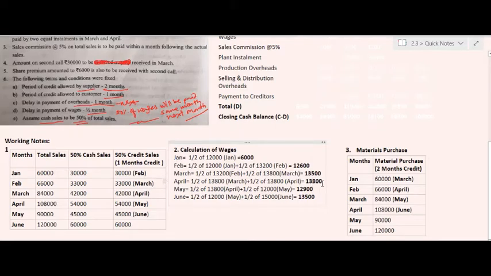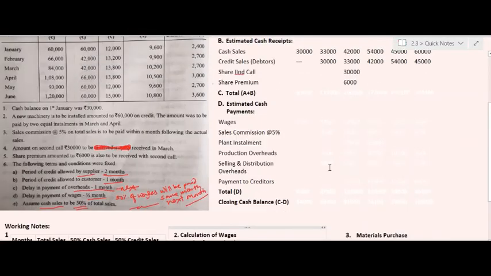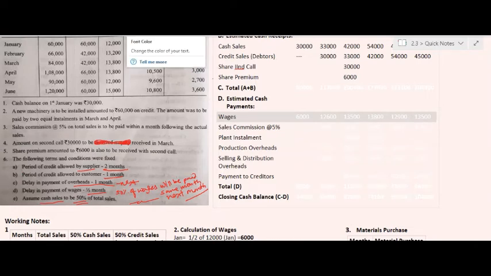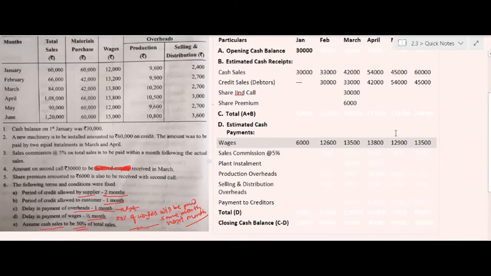So we have to take these amounts in the cash budget. The estimated payment of wages from January to June 2014 will be 6,000, 12,600, 13,500, 13,800, 12,900 and 13,500 respectively, as calculated per the working notes.